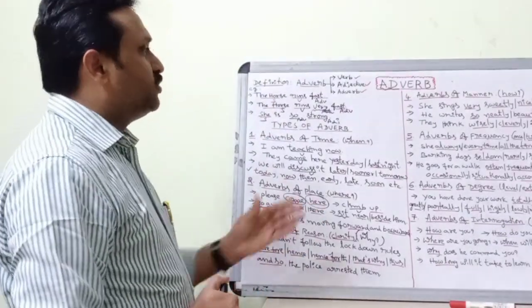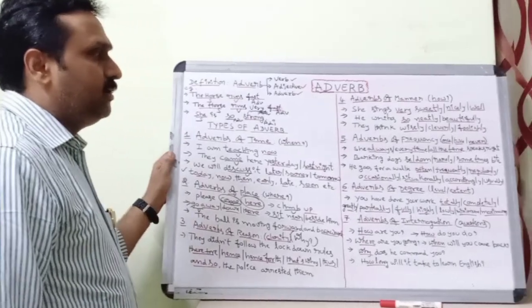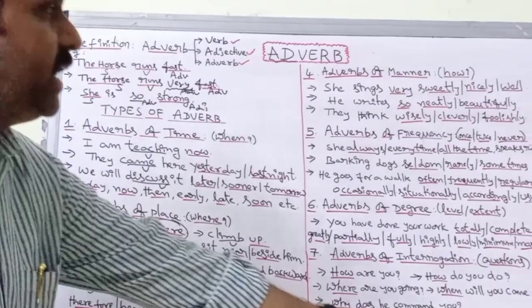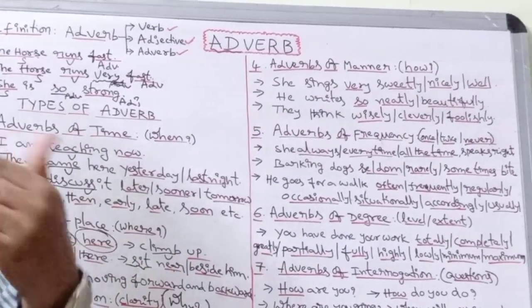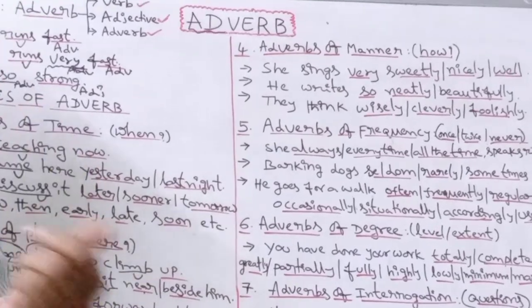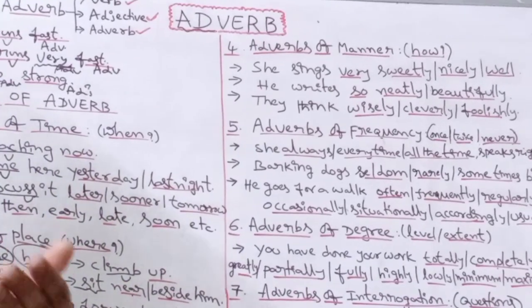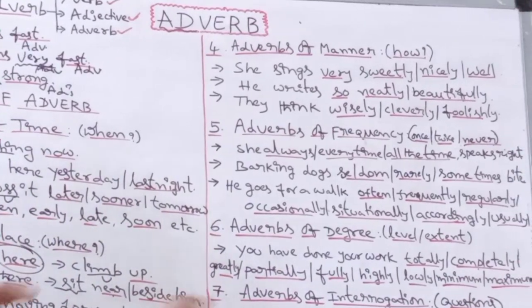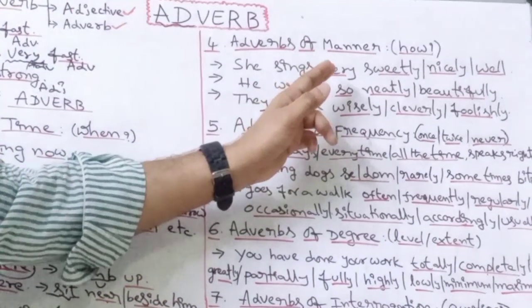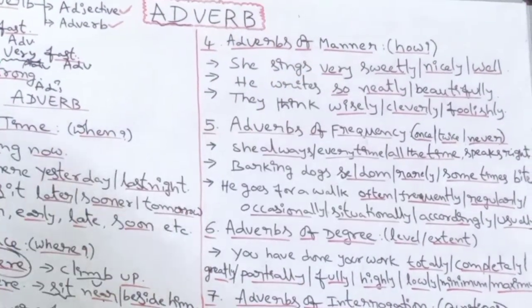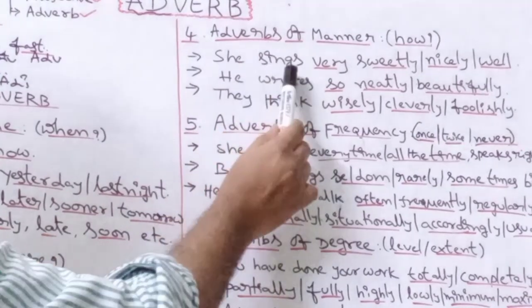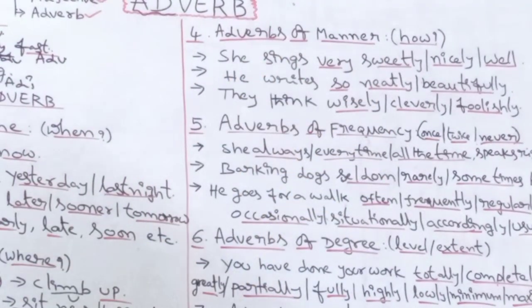And now the next one, the fourth one, adverbs of manner. Adverbs of manner. Manner means the way how an action is done in a sentence. The way how an action is done in a sentence. For example, she sings sweetly. Have a look at the board. She sings sweetly.